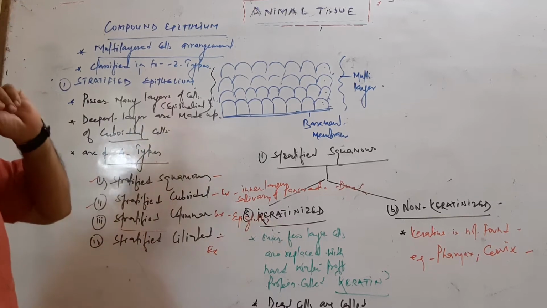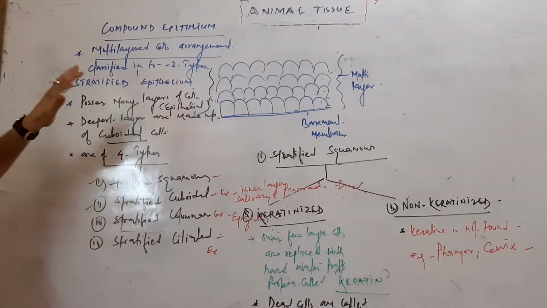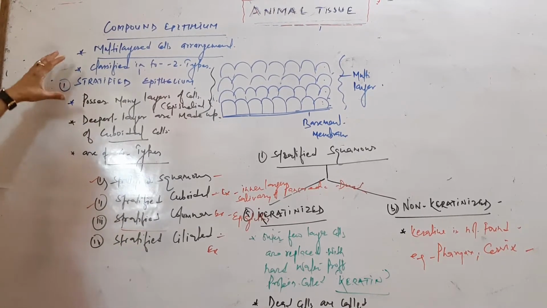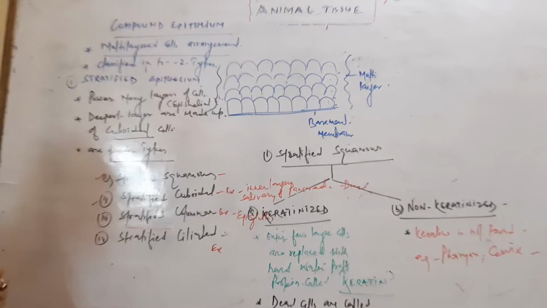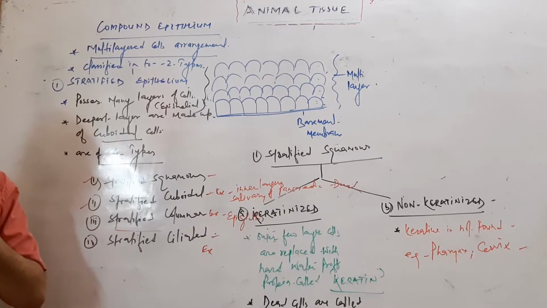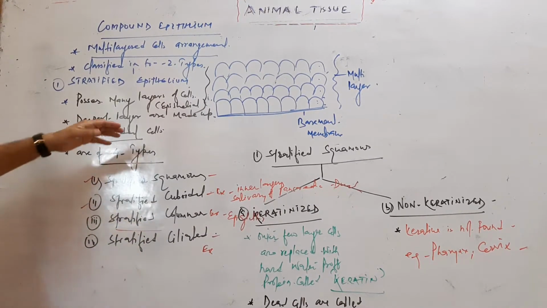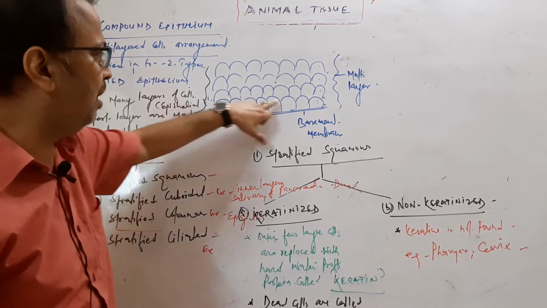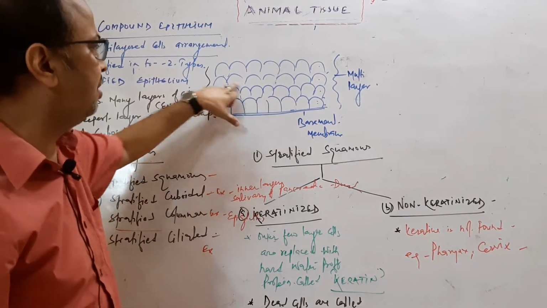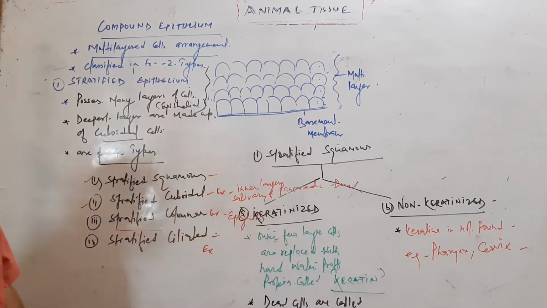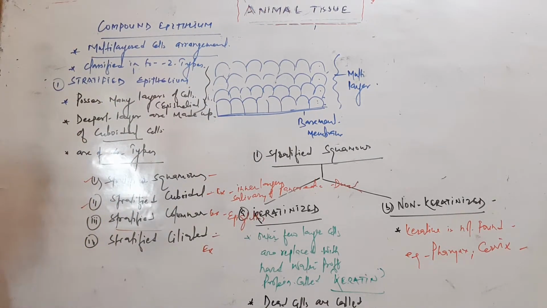Students, now we are going to start compound epithelium of animal tissues, or epithelial tissue. Compound epithelium is multi-layered; there are many cells, one above the other. This is the cell arrangement: one layer of cells, a second tier, a third tier, a fourth tier, and many tiers of cells. This forms a multi-layer structure, so multi-layer is the arrangement in compound epithelium.